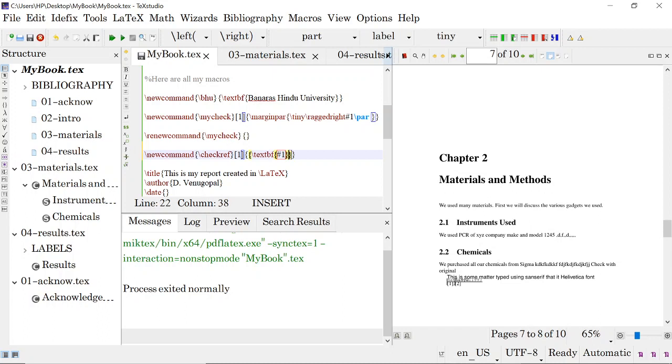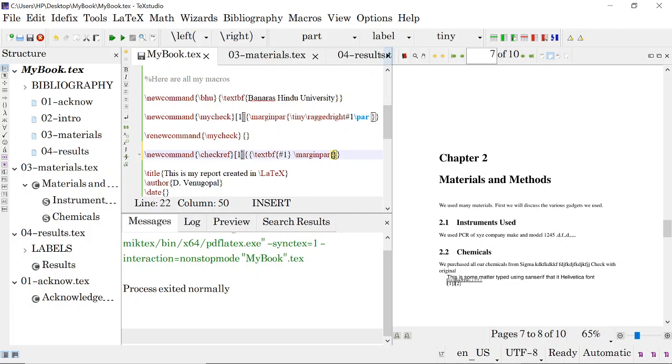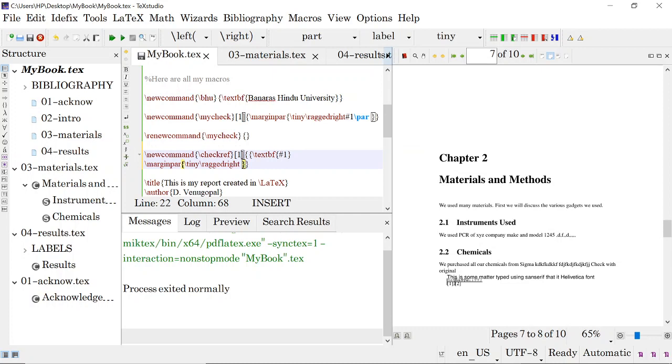The next thing we want to put is a marginpar, and in the marginpar again in tiny size and raggedright, we are writing something like this.